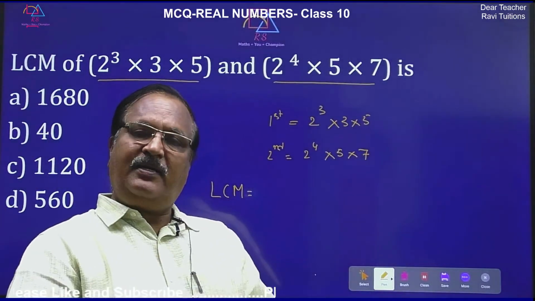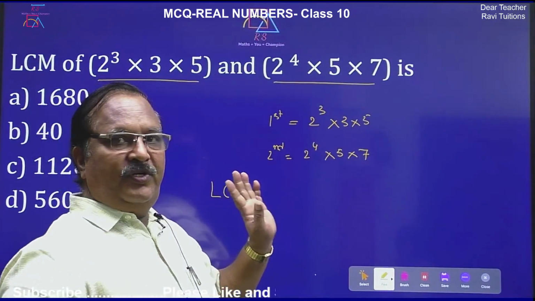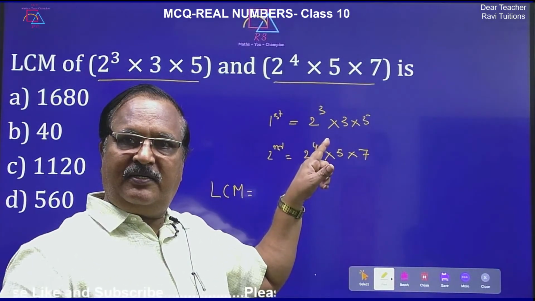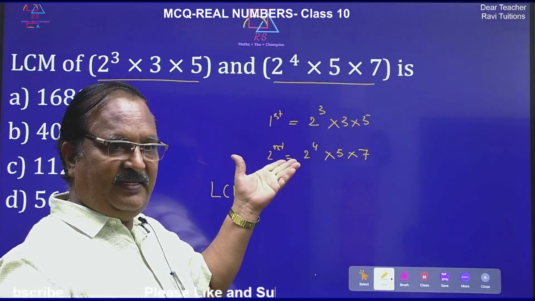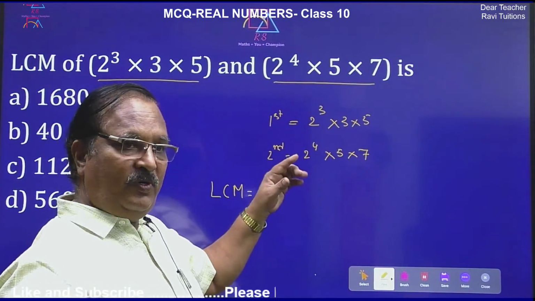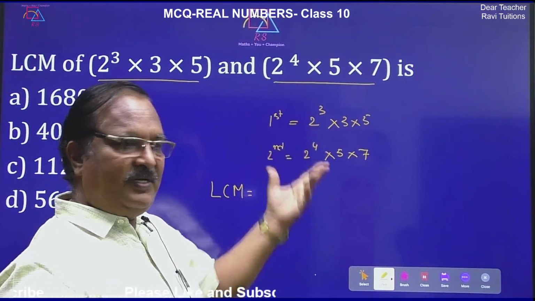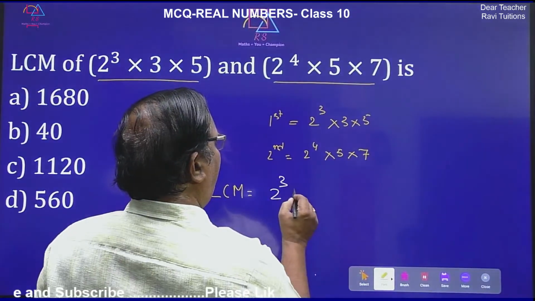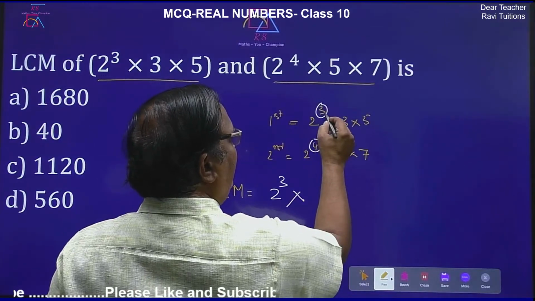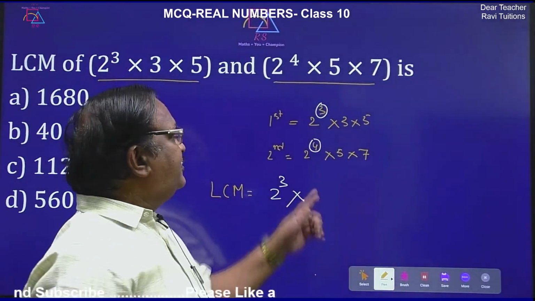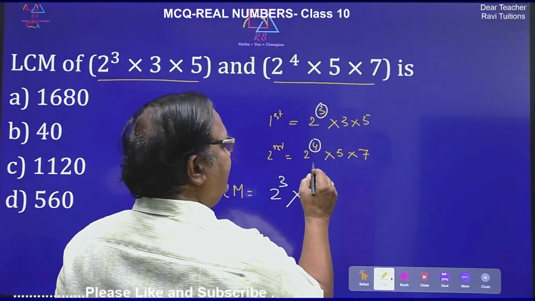LCM. So here one common concept you have to understand. 2 cube and 2 power 4. The least exponential form you should take. So 2 cube and 2 power 4, what is the least? 2 cube, 2 power 4, which is smaller? 2 cube. If the power is smaller, take that. So 2 cube is common. So this is 2 cube, 3 and 4. Smaller power number you can take. Over. So here 1 2 is left.